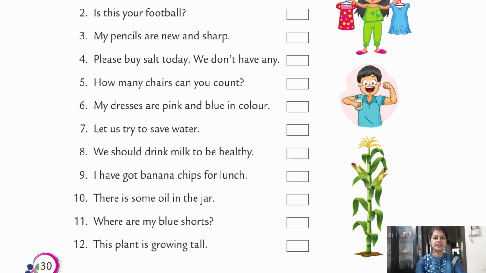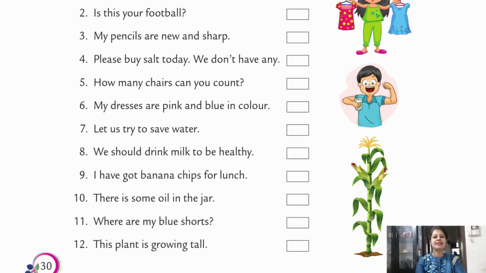Write UC. 9th, I have got banana chips for lunch. Can we count chips? Yes, so write C. 10th, there is some oil in the jar. Oil is in liquid form, so it is uncountable.